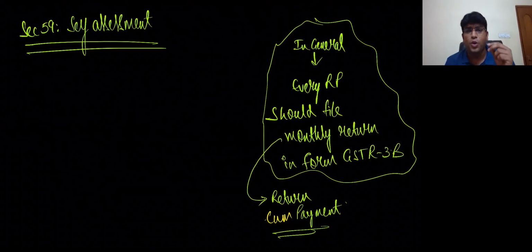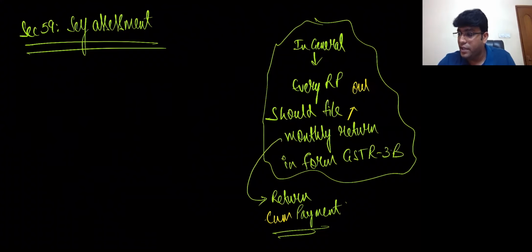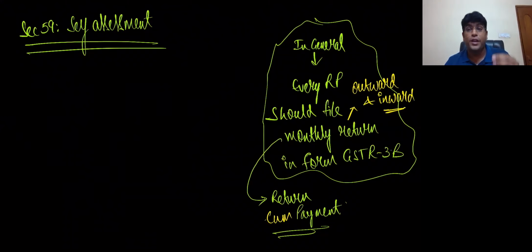Because, my dear friends, GSTR 3B is a monthly summary return. And in this monthly return, we will show the details of our outward supplies, and we will also show the details of our inward supplies. Inward supplies in order to claim input tax credit, and outward supplies to calculate output tax. Set off that, pay the balance, and close it. And one very fundamental practical point is that we cannot file GSTR 3B without paying the tax. That's impossible, my dear friends.